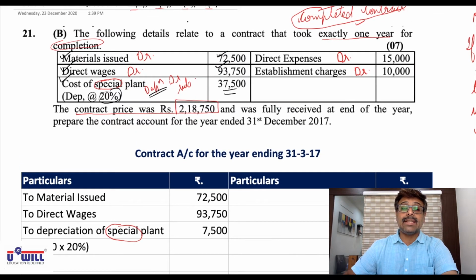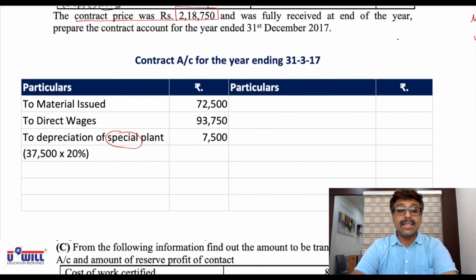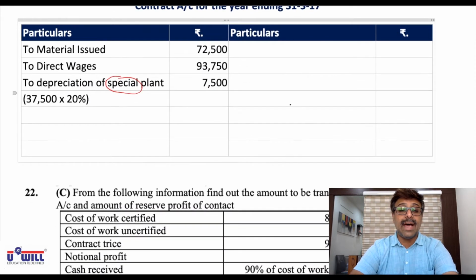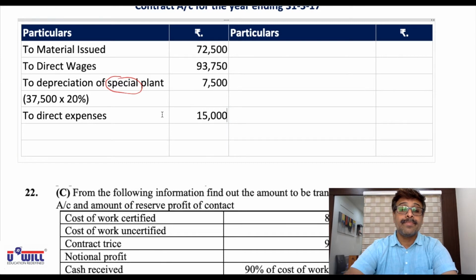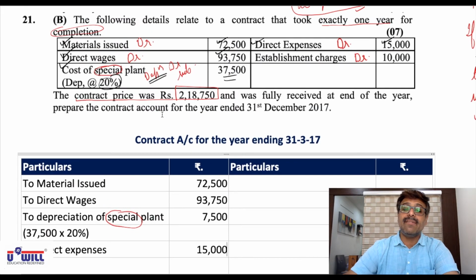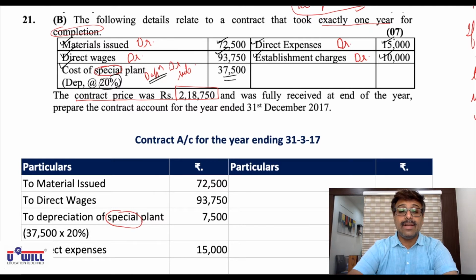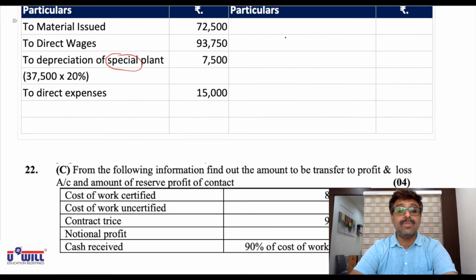Next, direct expenses debit side 15,000. Direct expenses will come on debit side. To direct expenses 15,000. Then after direct expenses we have establishment charges 10,000. So that will again come on debit side. To establishment charges 10,000.